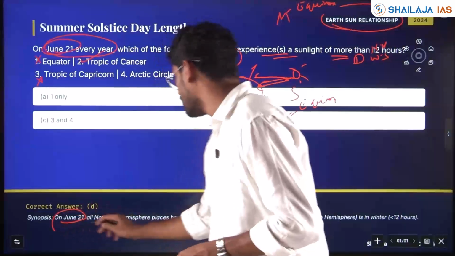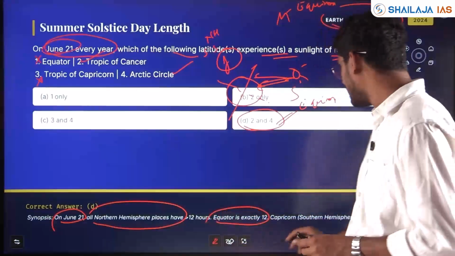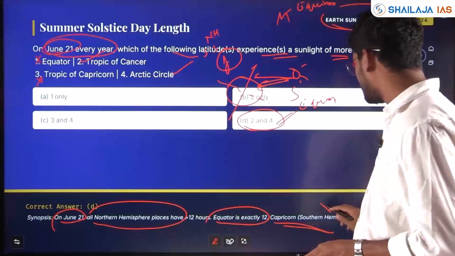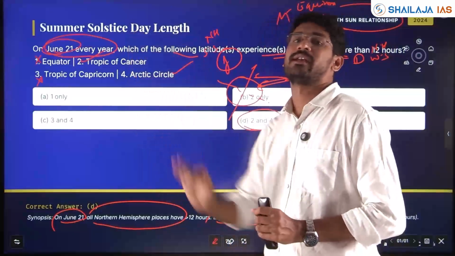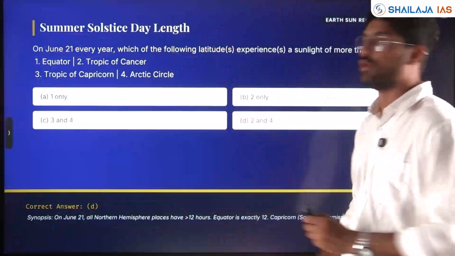On June 21, all northern hemisphere places have more than 12 hours. Equator is exactly 12. Capricorn and Antarctic Circle, all these are less than 12. So these are not the answer. The answer is regions of latitude above the equator. So 2 and 4 here.